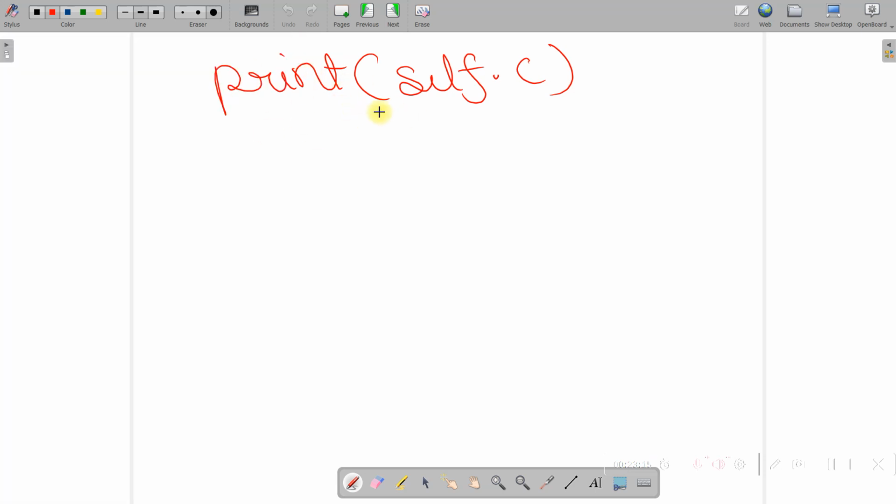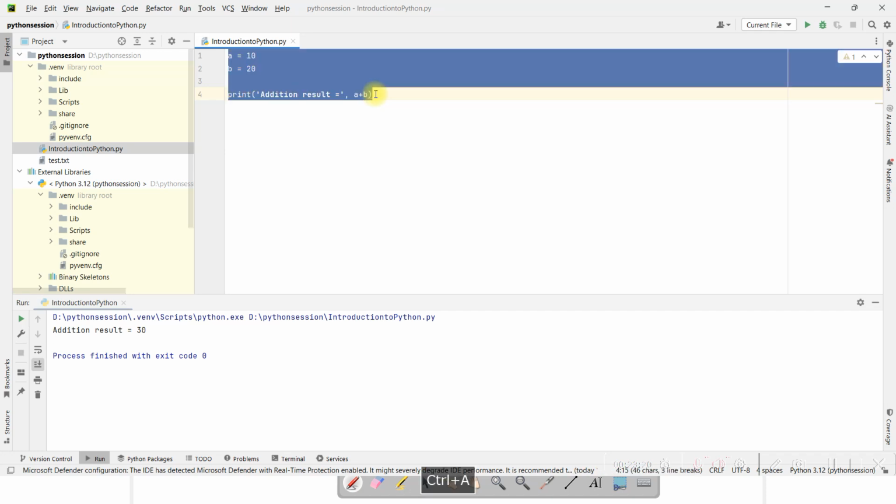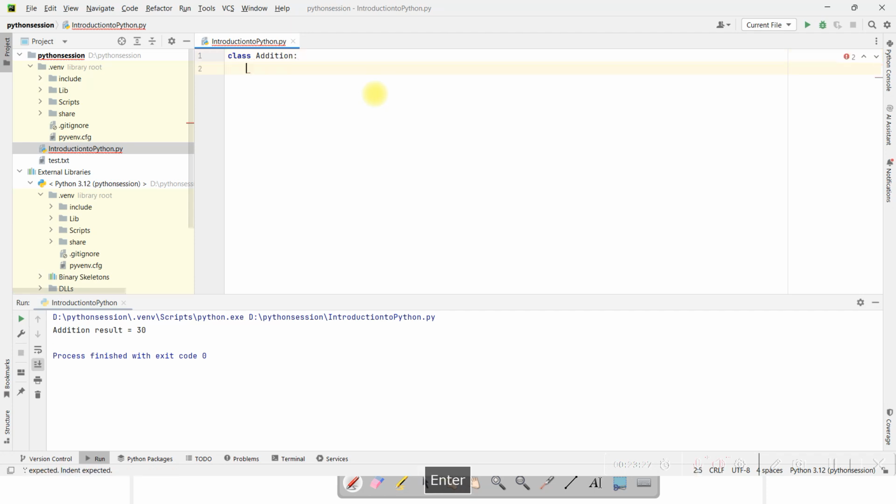By using this approach also, we will get the same response. Let me show you here. First of all, let's create one class. Inside it we'll define one method, and let's make self the first parameter and then a, b.